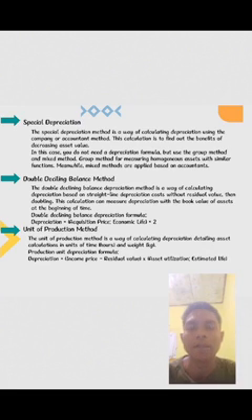Now I will explain about depreciation calculation methods. The first, special depreciation. The special depreciation method is a way of calculating depreciation using the company or accountant methods. This calculation is to find out the benefit of decreasing asset value.